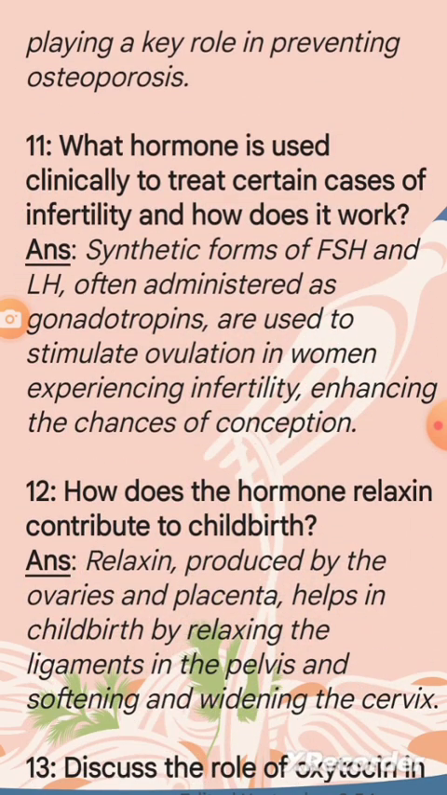Question 11. What hormone is used clinically to treat certain cases of infertility and how does it work? Answer. Synthetic forms of FSH and LH, often administered as gonadotropins, are used to stimulate ovulation in women experiencing infertility, enhancing the chances of conception.